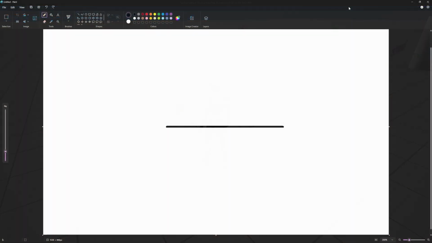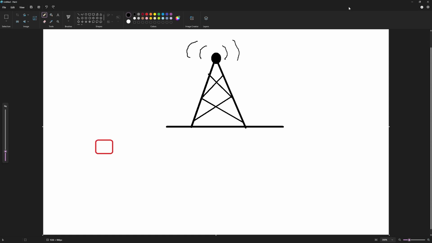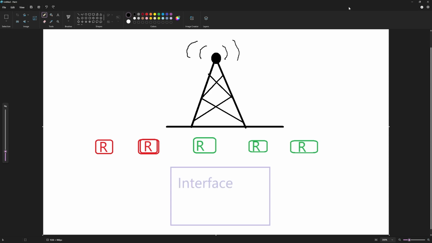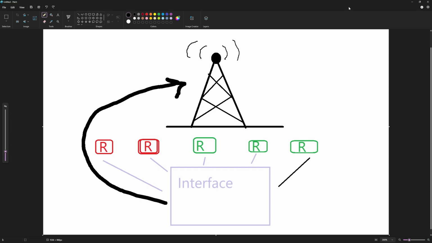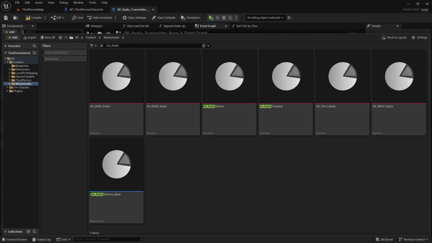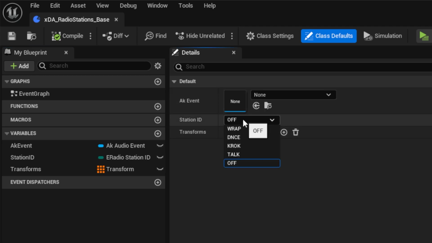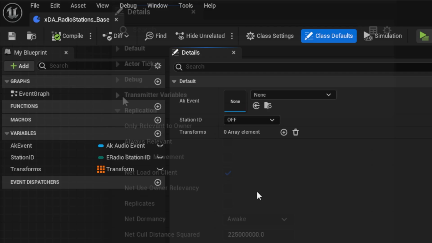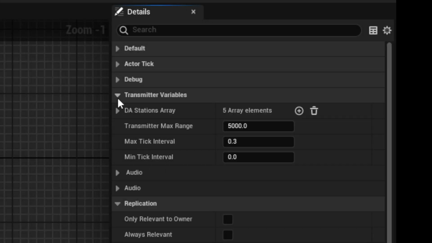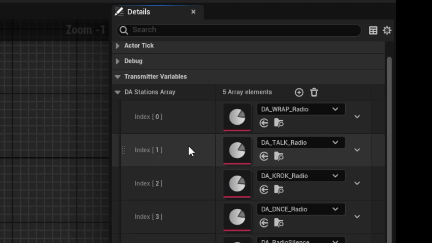In my system, you have the main transmitter actor, which is more or less a manager class, and receiver scene components that can be attached to any actor. The transmitter lets the receivers know when it's initialized via an event dispatcher, and the receivers feed updates to the transmitter via a radio helper interface. Individual stations are organized using a data asset class, which houses an AK event, radio station ID enum, and a transform array. And then the stations are stored in a data asset array in the transmitter blueprint.